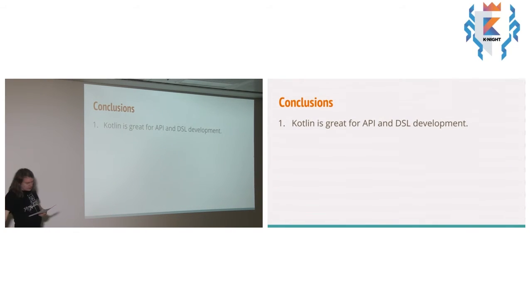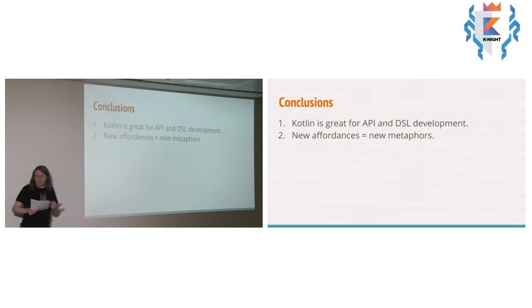The second is that a change in the affordances of a language, so the kinds of things that it makes readily available to you, can mean a change in the metaphors you use to think about your code. And this isn't a question of paradigm in the big sense of object-oriented versus functional. It's more low-level and more fine-grained than that. It's a question of which patterns you employ to express the logical connections between things.